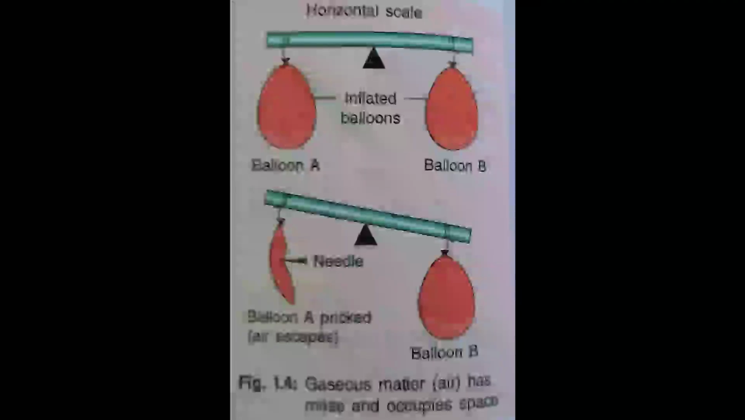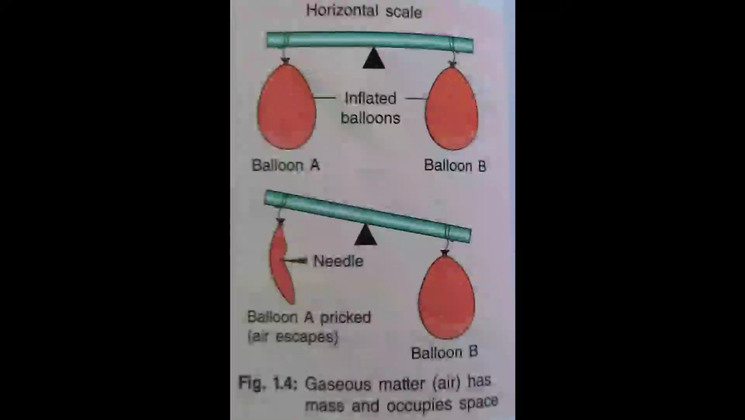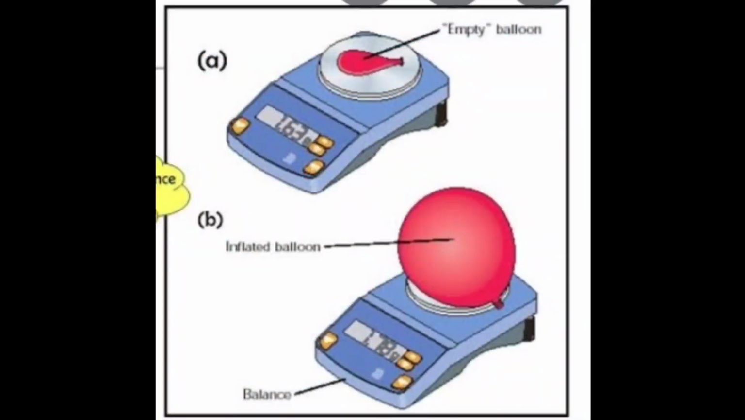After that you have to prick one of the balloons. What will happen? The horizontal bar will tilt to the side of the inflated balloon, isn't it? What does it show? It shows that gaseous matter like air has mass and it also occupies space. This experiment also shows the same thing, isn't it?